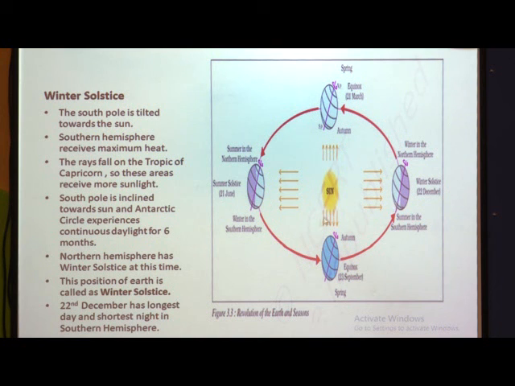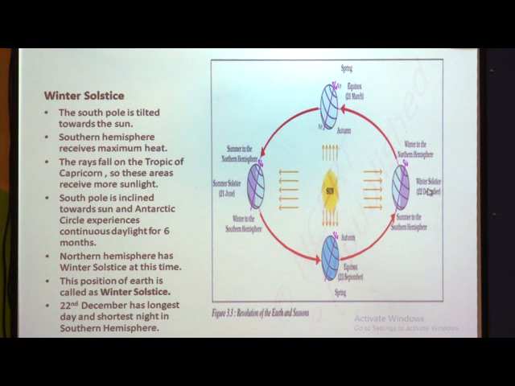The northern hemisphere has winter solstice at this time, which means they experience winter season, and the South Pole will have summer season. Whichever portion is facing towards the sun will have summer season, and this position of the earth is called winter solstice.